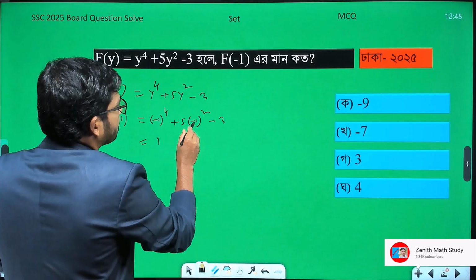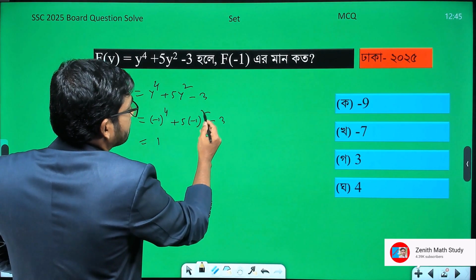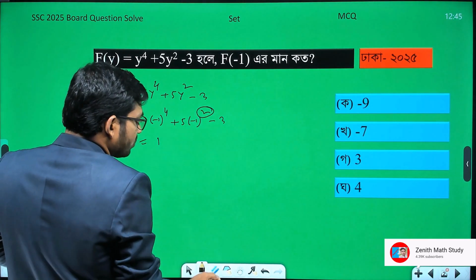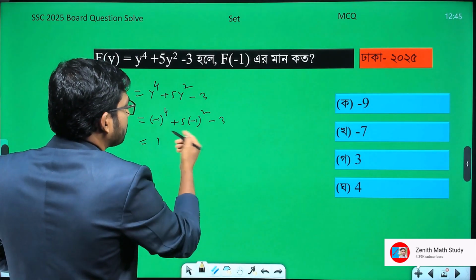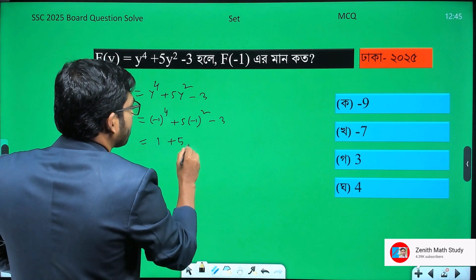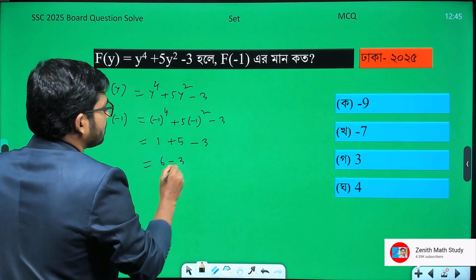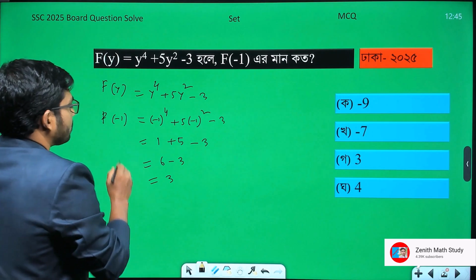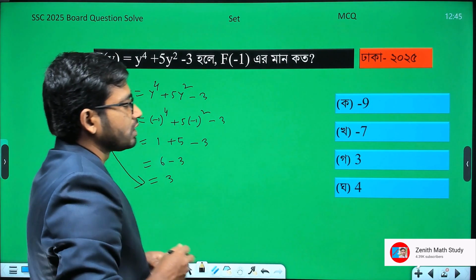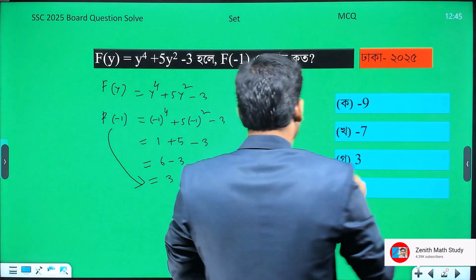Now, since this has 1 clause, notice that here it is 1 clause, but here it has a power of 2. So if we multiply 2 times 1 is 2, and multiplying again, it also becomes plus. So plus 5 times 3. Now notice here it becomes 6 times 3, which equals 3. That means our answer will be this value. Okay, so our answer is 3, and that's the final answer here.